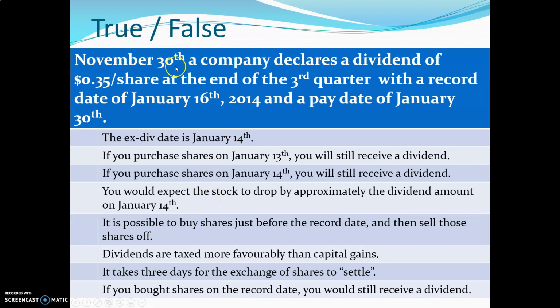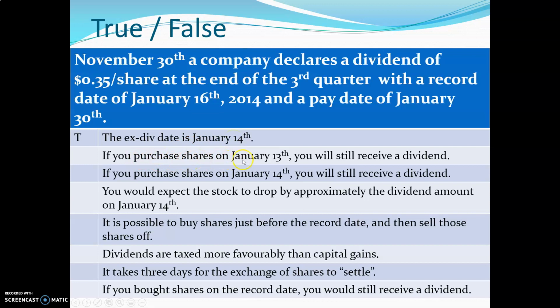November 30th, a company declares a dividend of 35 cents per share at the end of the third quarter with a record date of January 16th, 2014, and a payment date of January 30th. True or false? The ex date is January 14th. Well, this should be, let's see here, 2 days before the January 16th, it's 14th, that should be true.